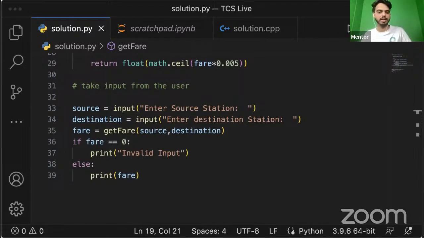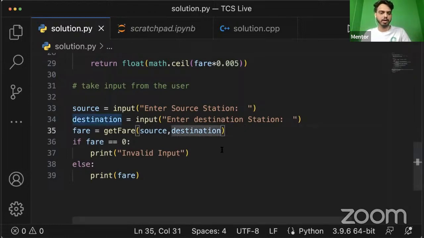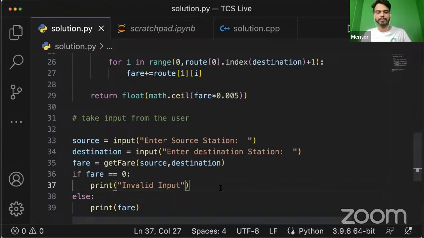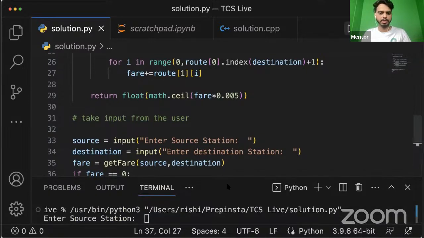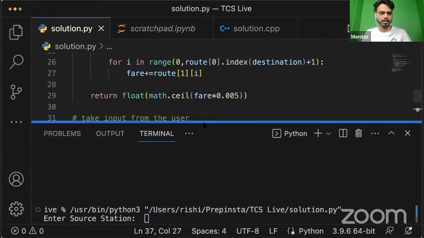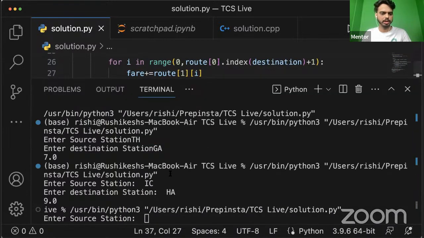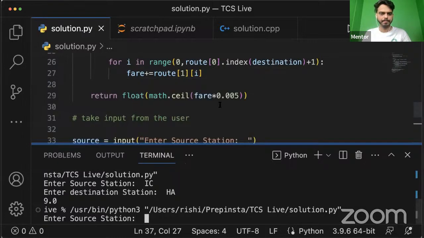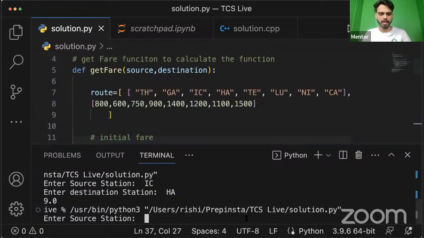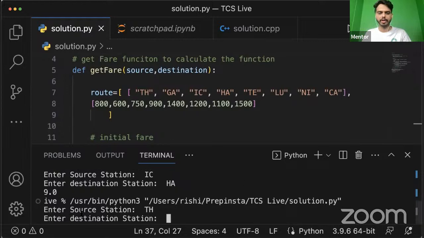All right, let's quickly run this code and see if we get the expected answer. We can execute that. All right, let's run. I hope the screen is visible now. Here it is asking for the source value, so let's pick the source value as th, and we need to give the destination as well. Let's give the destination as ch, and press enter and see.